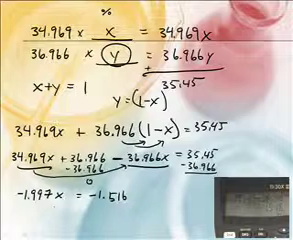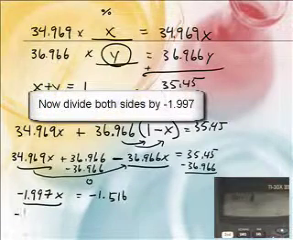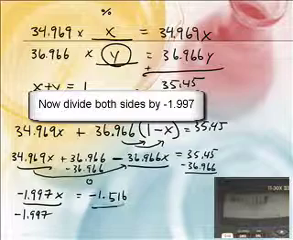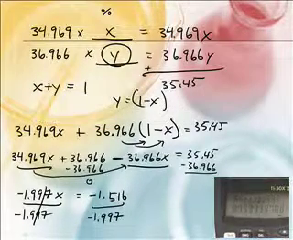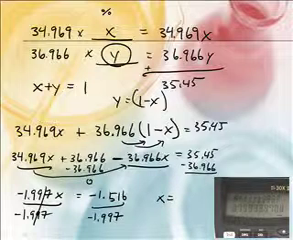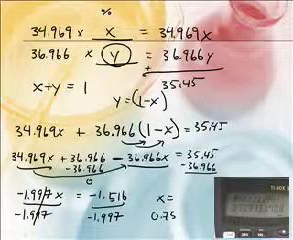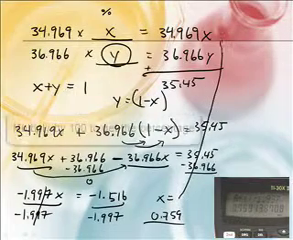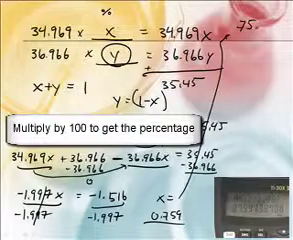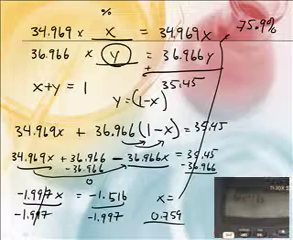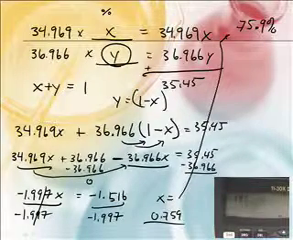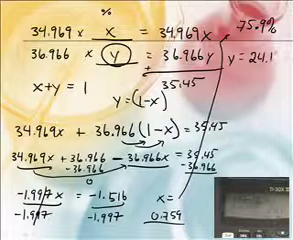Now, how do we solve for X? Divide both sides by negative 1.997. These cancel. X equals 0.7591. So in percentage land, that's 75.9%. Now they always have to add up to 100, so 100 minus that, and so Y is equal to 24.1%.